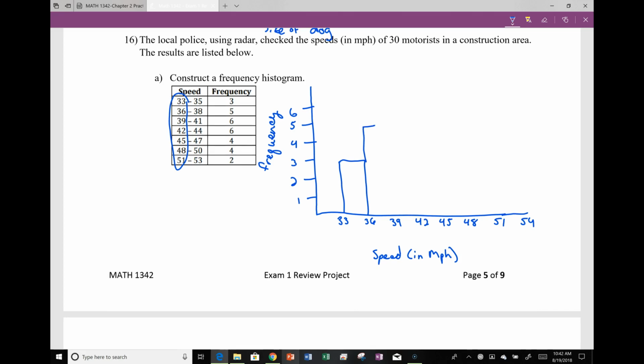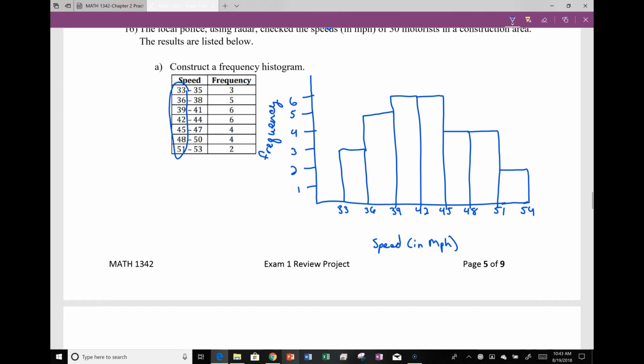I'm going to take that one up to 5. Then the 39 is going to go up to 6. 42 is going to stay at 6. The 45 is going to drop down to 4. The 48 is going to stay at 4. And then my last class is going to drop down to 2. And we have created a histogram.